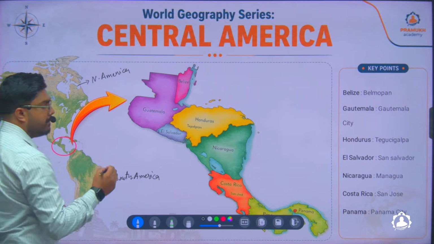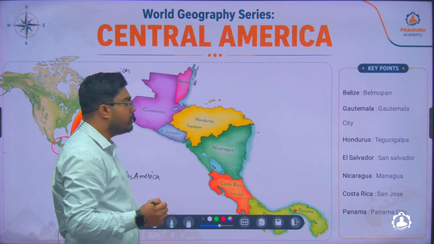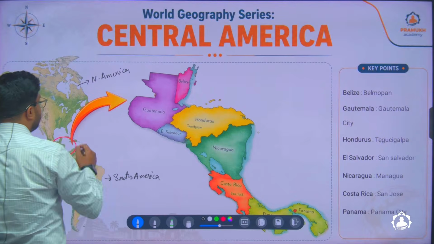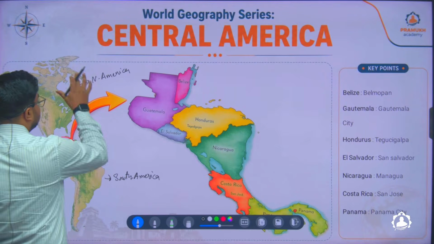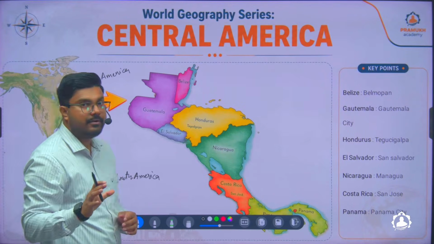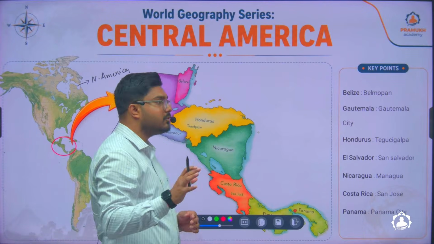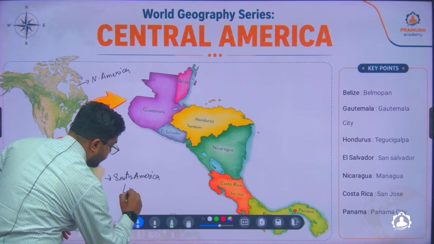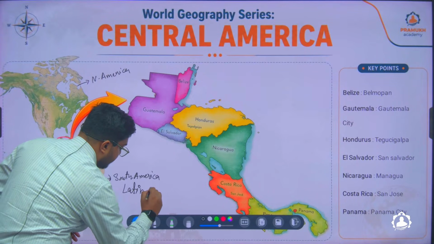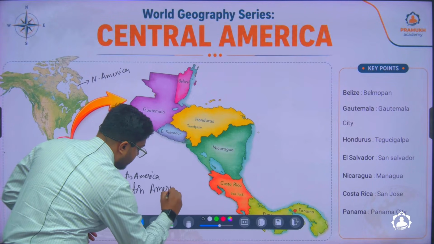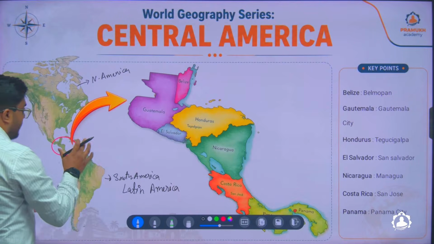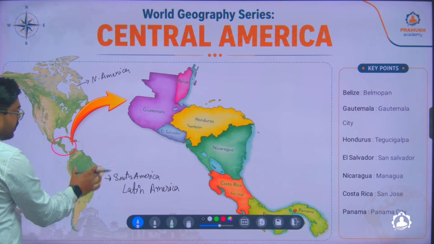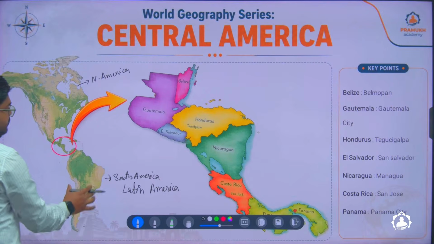However, remember there are different other terms also used to name these places. The northern part is popularly referred to as the American landmass or the American region. This southern part is also referred to as Latin America. But remember that Latin America is not only the southern part or the southern landmass.